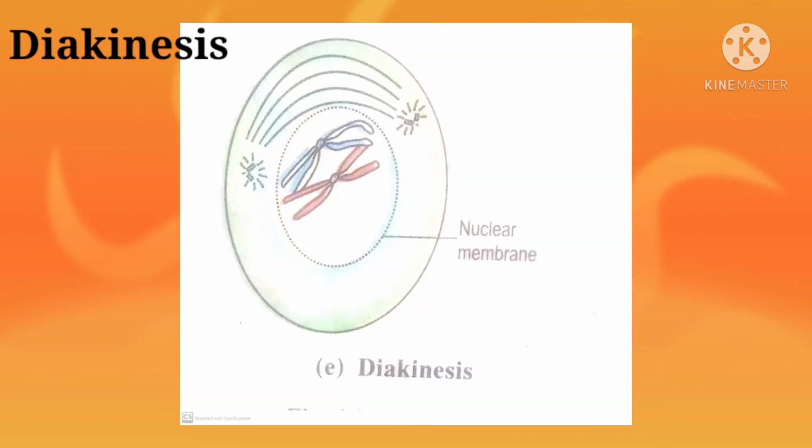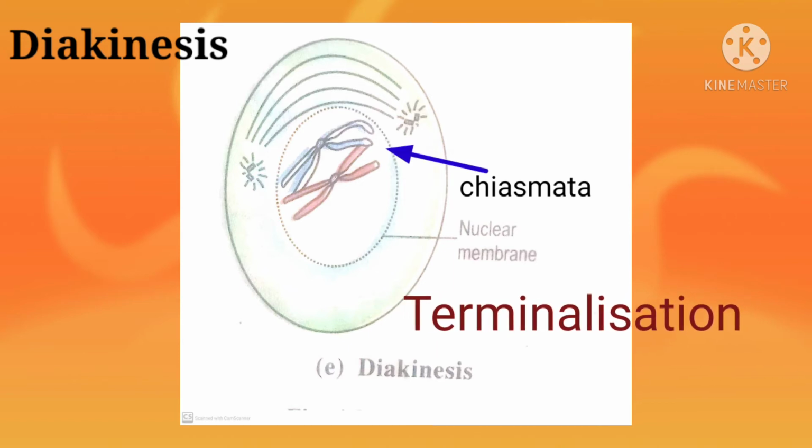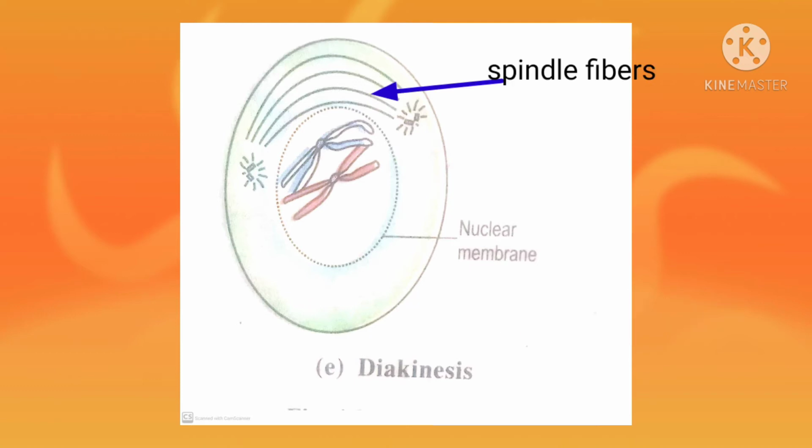Diakinesis. During this phase, chromosomes continue to condense and shorten. The separation of homologs proceeds and chiasmata get shifted to the ends of chromatids. This process is called terminalization. The nucleolus and nuclear membrane completely disappear during this phase. Kinetic spindle fibers become apparent. Now, these leptotene, zygotene, pachytene, diplotene and diakinesis are the 5 phases which complete prophase first.